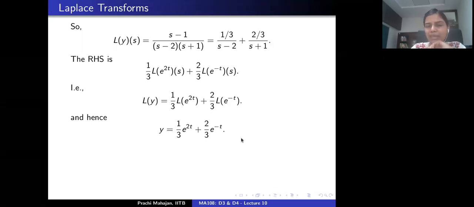And now appeal to Lerch's cancellation law to say that y is actually equal to 1 by 3 exponential 2t plus 2 by 3 exponential minus t. So this is what I said, recover the desired function y from its Laplace transform. And this last step is called inverting the transform. So you are taking the inverse Laplace transform here, right?